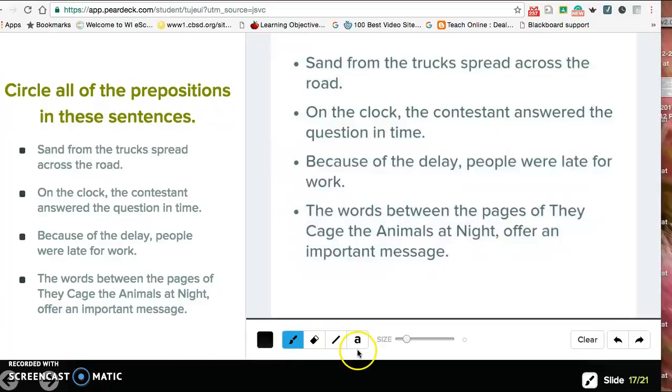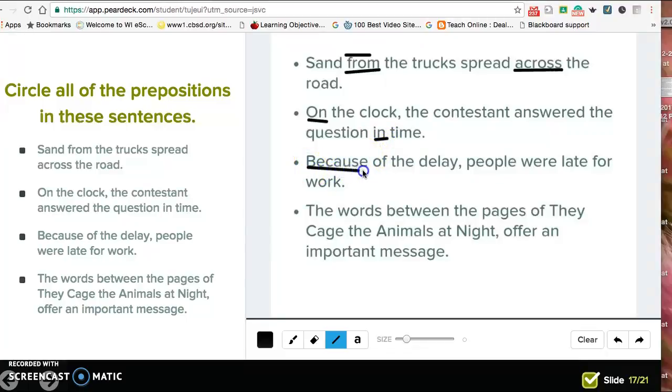Circle all the prepositions in these sentences. All right, let's see. From, ooh, that doesn't work. I think I'm going to underline if that's okay. From, across, that's it for there. From the trucks, that's one preposition phrase, across the road. So it leaves us with sand the trucks spread, which is kind of weird. Or sand spread, that's the whole thing. On, so on the clock, the contestant answered the question in time. So those are prepositions there.